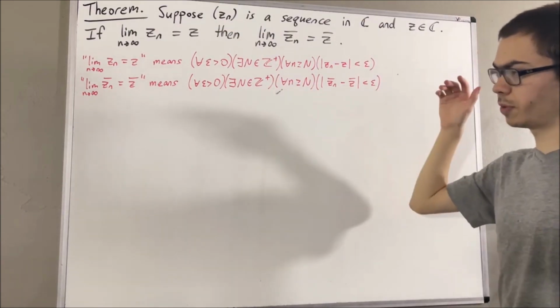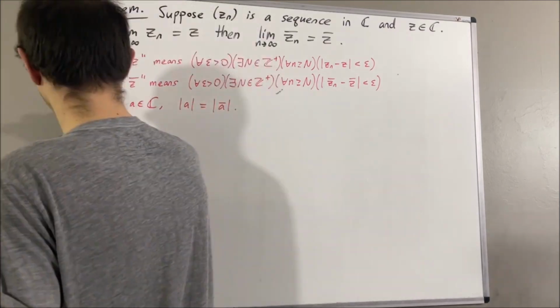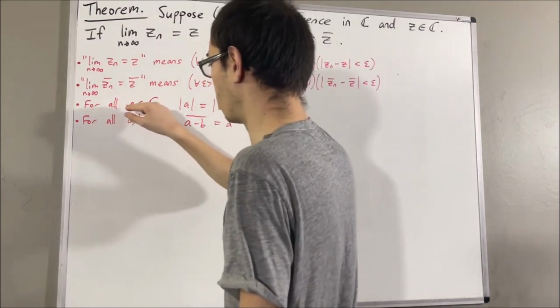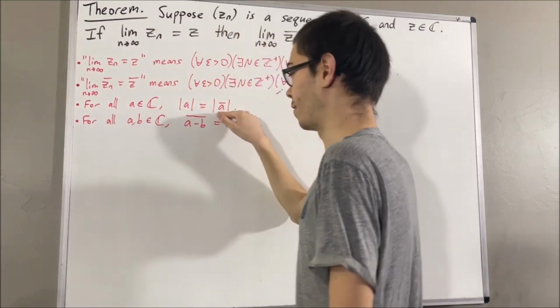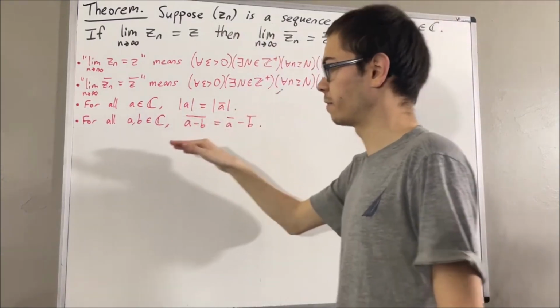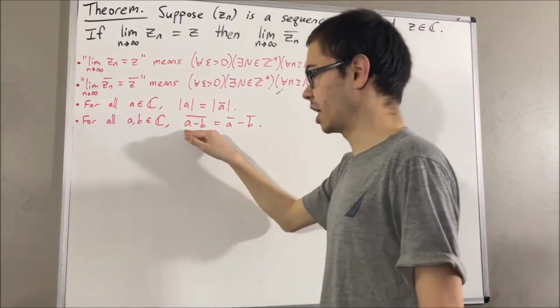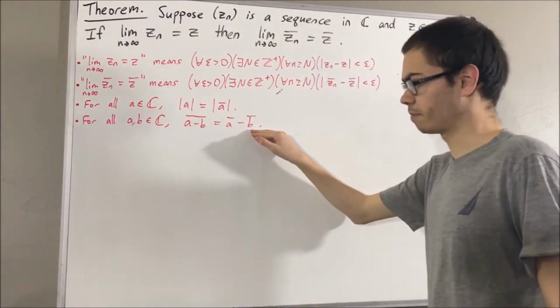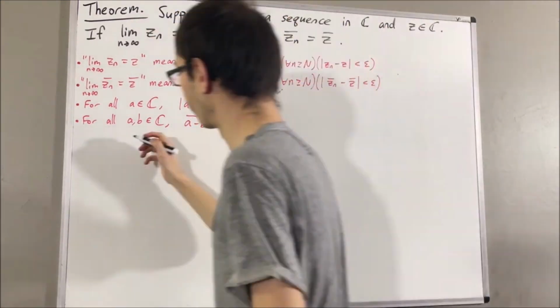And so we're going to be using the following facts in our proof. The first fact is that for all complex numbers A, the absolute value of A is equal to the absolute value of the conjugate of A. The second fact is that for all complex numbers A and B, the conjugate of A minus B is equal to the conjugate of A minus the conjugate of B. Okay, so now let's get into proving this theorem.